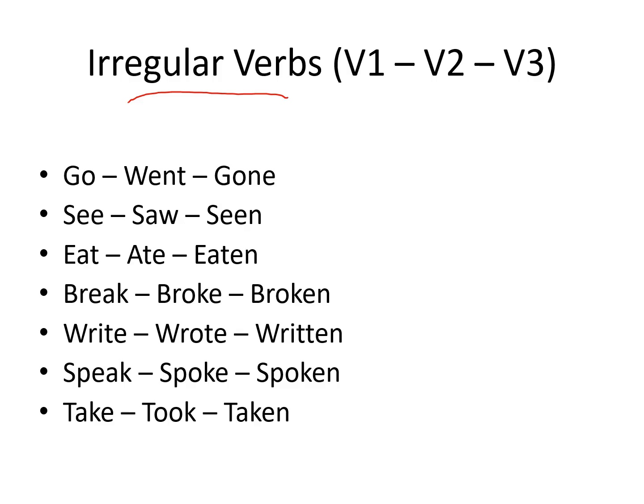Irregular verbs. So here you can see the second form is different from the third form of verb. So second form and third form, these forms are not same. Let's read.